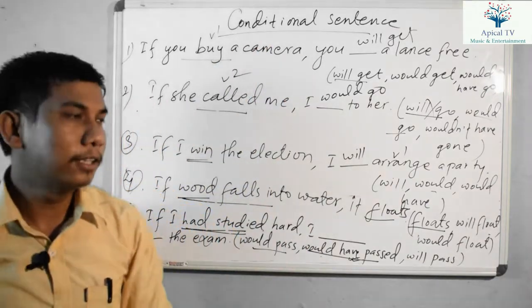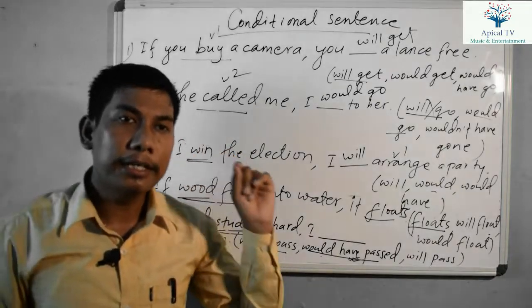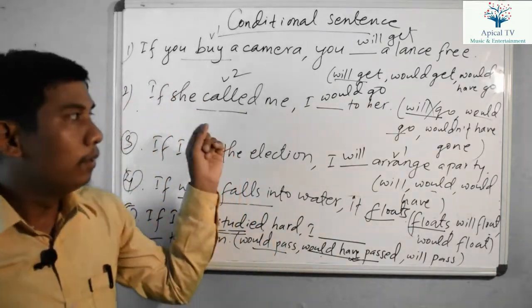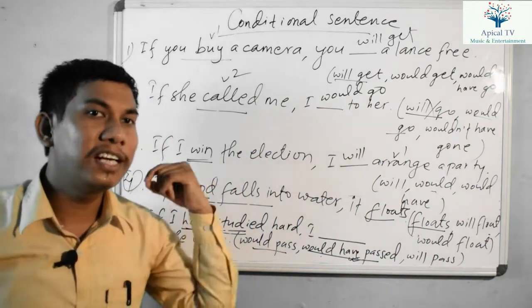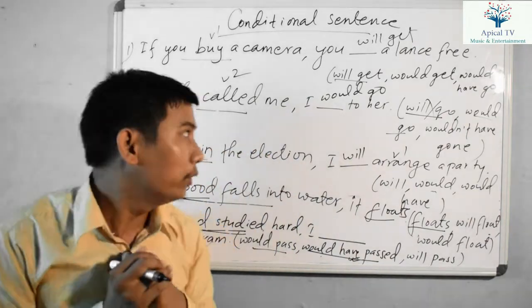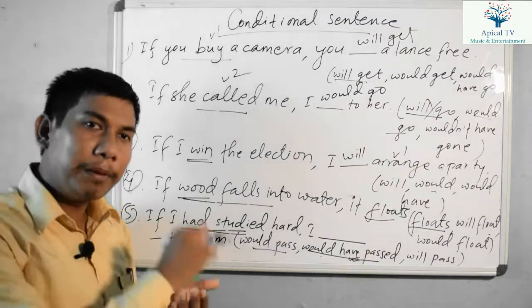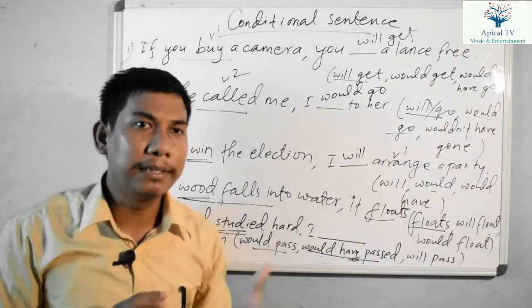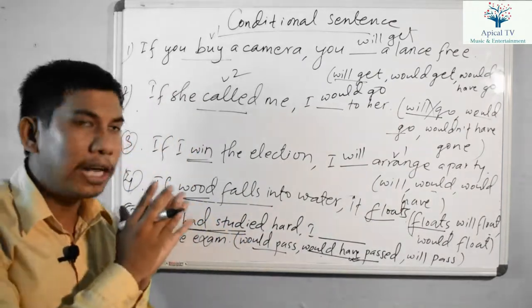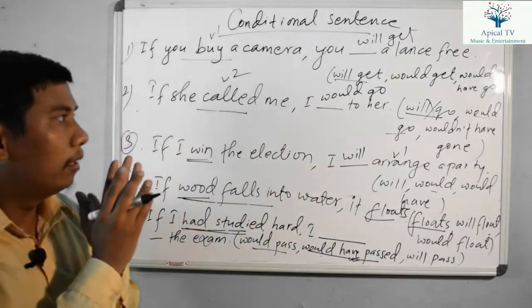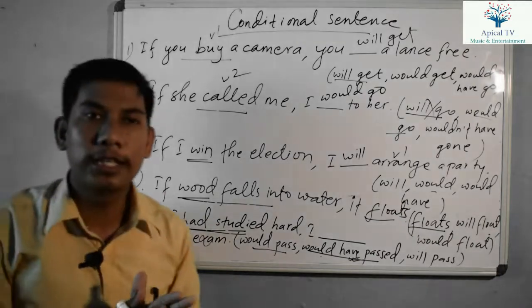Now we have the first conditional sentence. The first conditional sentence refers to general statements. To show a general statement, we use the first conditional sentence. In the if clause, there is verb 1 or verb 5, meaning simple present tense, but the main clause should be can plus verb 1, may plus verb 1, or shall plus verb 1, right? Or will plus verb 1 is used in the first conditional sentence.